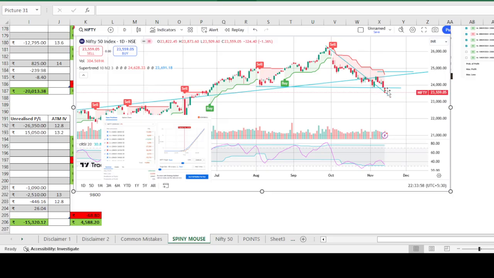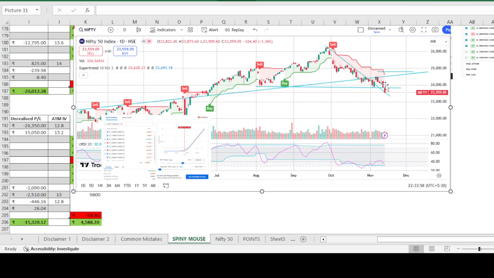Otherwise, it would create one doji here, and it would start to move up from here. So this November month it is going to be a red candle or a doji, we will see. Currently it looks like an engulfing red candle only. But we have 2 more weeks, so we need to wait and see.